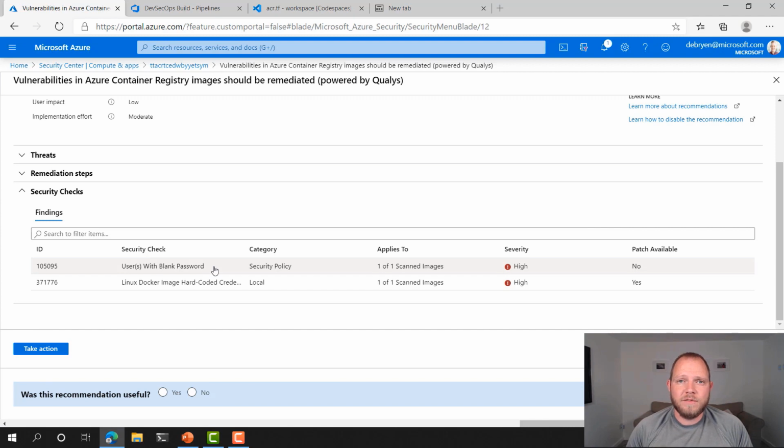Normally within 10 minutes of uploading an Azure container to the container registry, you can have a report here. You can set up Azure Security Center to let you know if your container images in your container registry have known vulnerabilities, and that's exactly what we should do. So then when we deploy those instances into Azure, into our Kubernetes environments or to Azure container instances, we know that they've been scanned by Qualys and they are secure. Just something to keep on top of, and a really nice feature to automatically scan all of the containers that enter our registry.